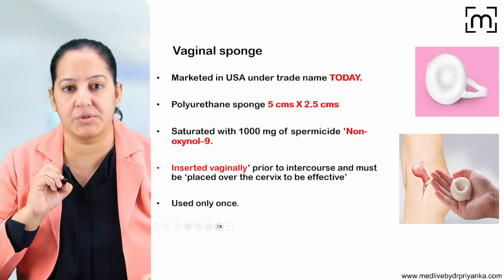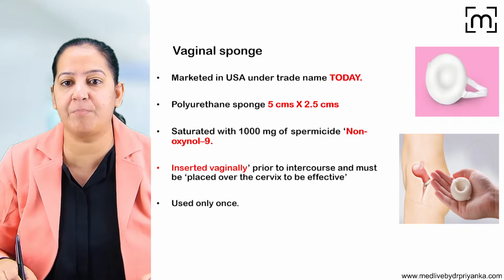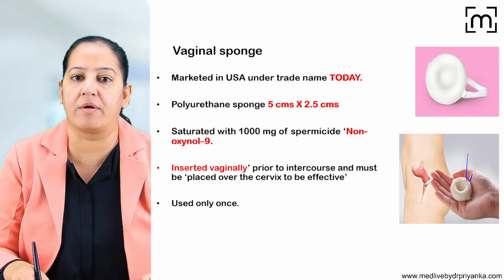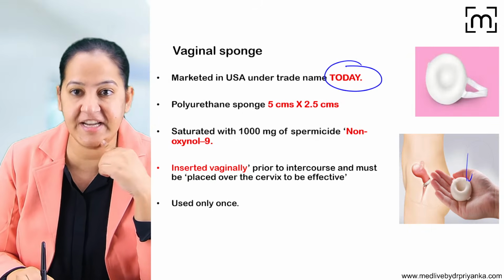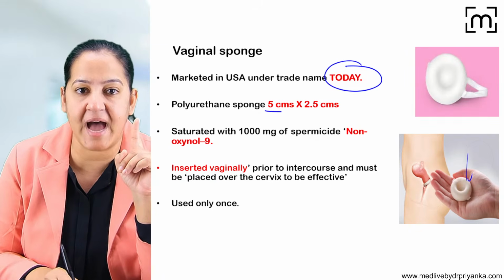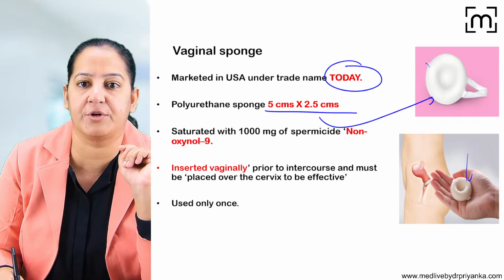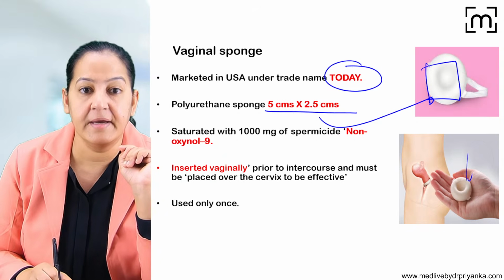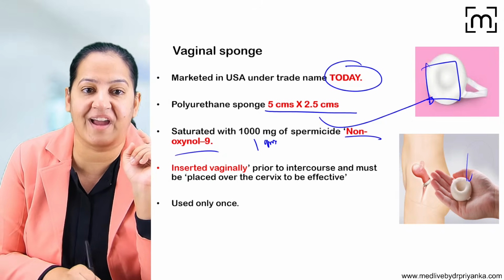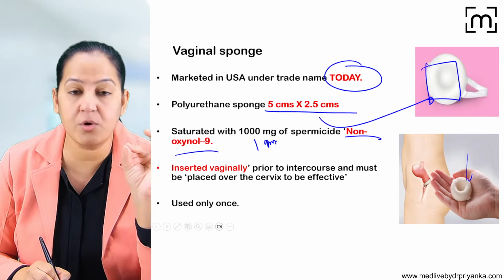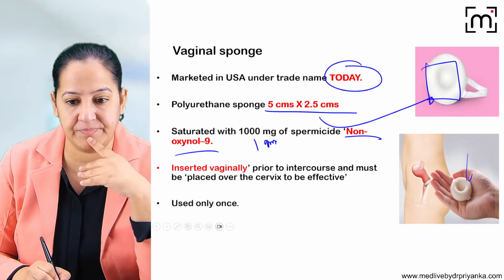So coming on the next one, vaginal sponge. It's a sponge-like thing. Again, it has to be worn. It is marketed under the trade name Today. The size is 5 into 2.5 centimeter. You can see it's a sponge-like thing. It is saturated with 1 gram of nonoxynol-9. What is nonoxynol-9? Nonoxynol-9 is a chemical that kills the sperm.